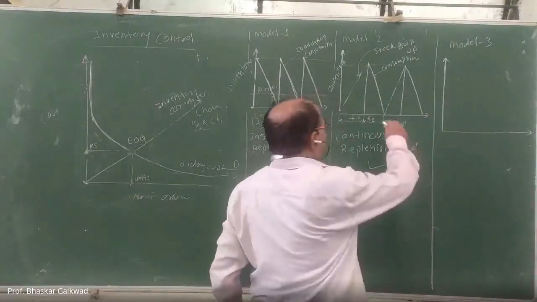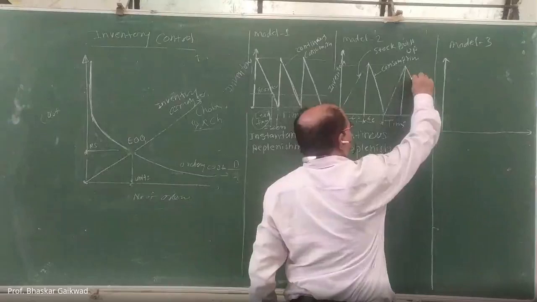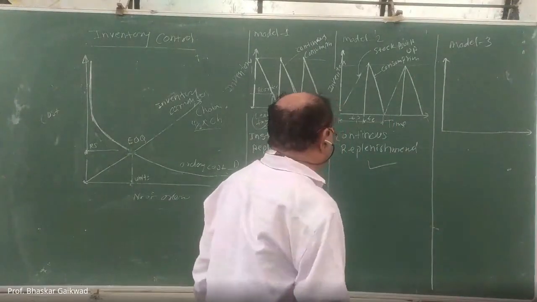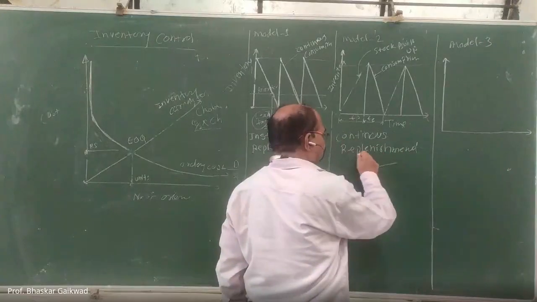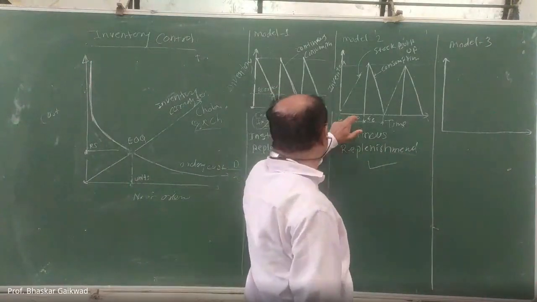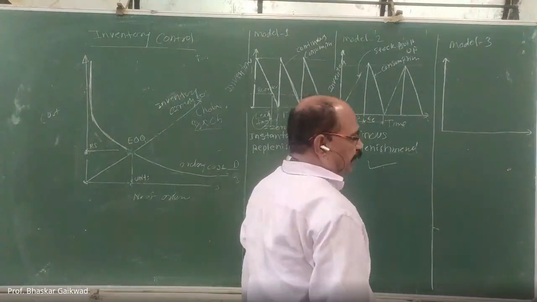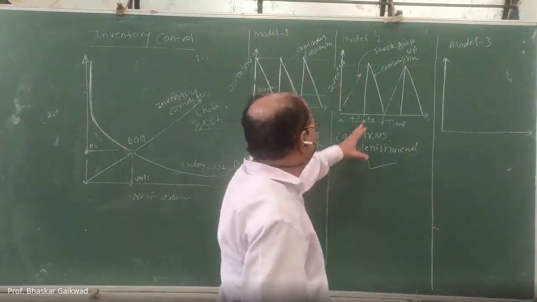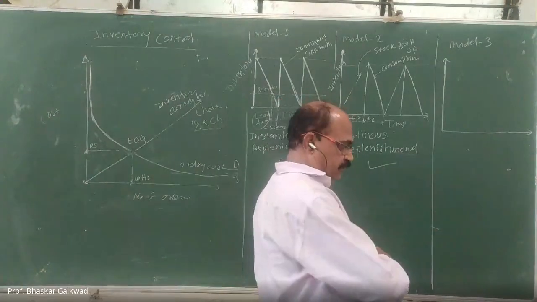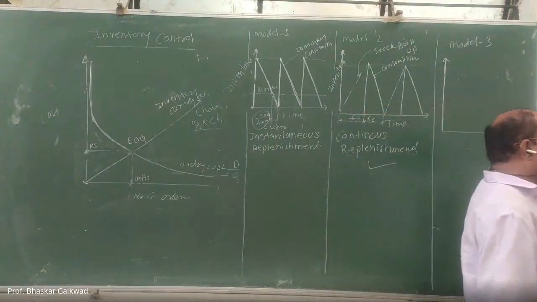Again a continuous build-up, again consumption. This is called continuous replacement, or non-instantaneous inventory models, and it is normally used in all industry. Production is continuous, and material coming in is also continuous.